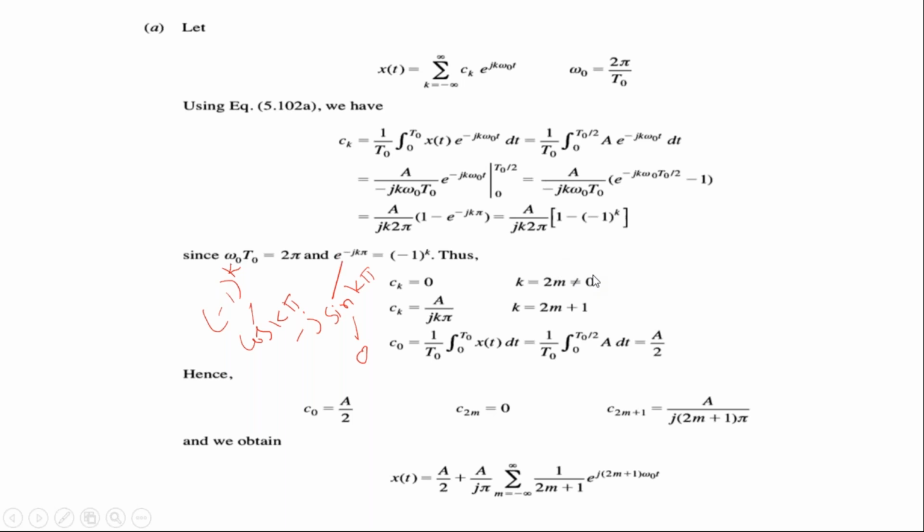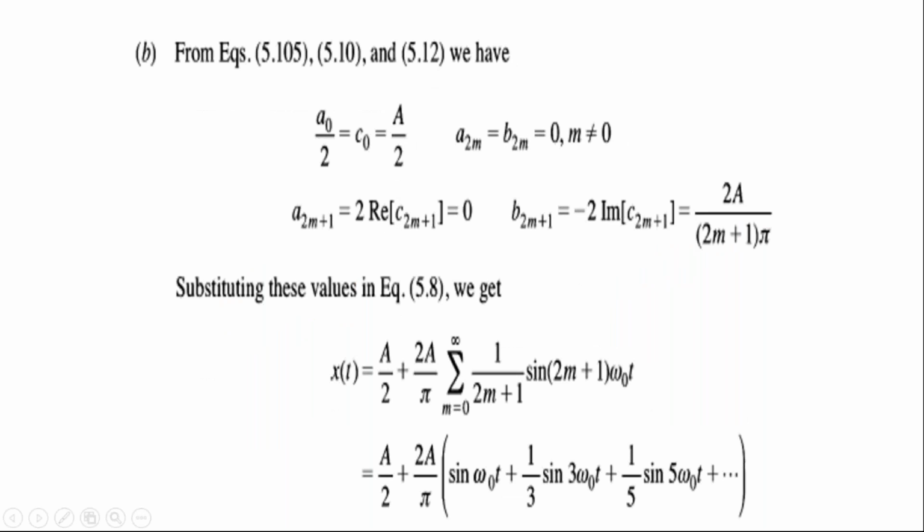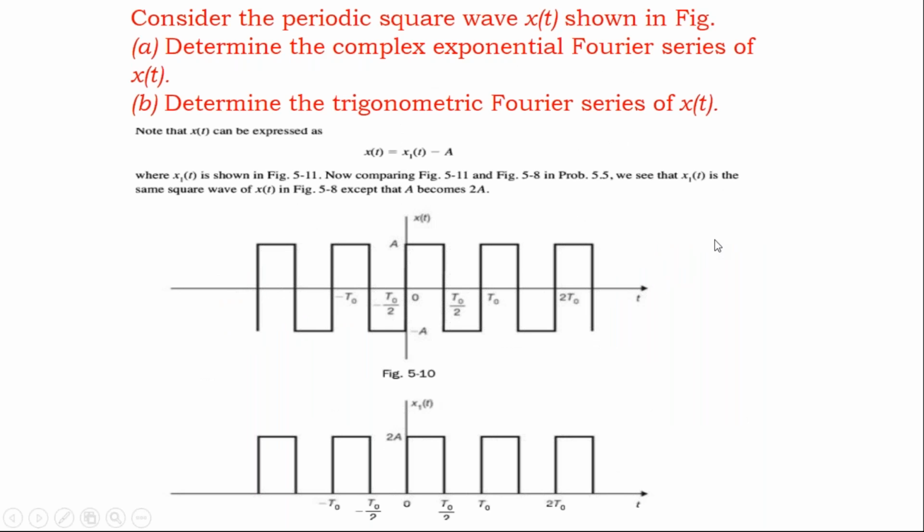So when you take all even values of k, it is 0, and for all odd values of k, which is 1, 3, 5, 7, and so on, you get a by j k pi. For 2, 4, 6, and so on, in all the cases it is 0. And here you get 1, 3, 5, and so on.